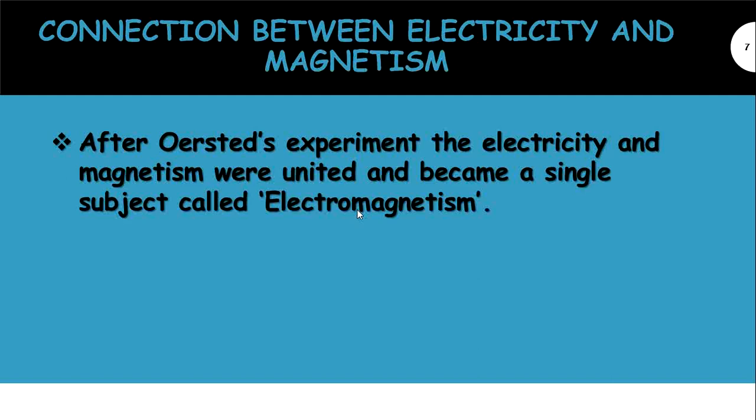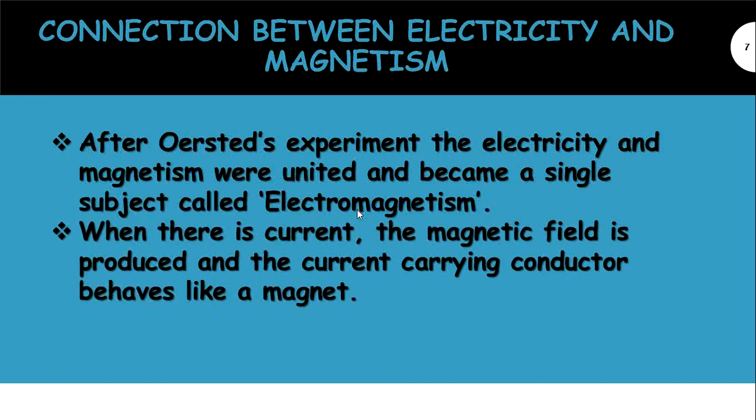We already know that when there is a current, a magnetic field is produced and the current carrying conductor behaves like a magnet. Now the question arises in our mind: how was it possible for a lodestone to behave like a magnet when there was no current passing through it?